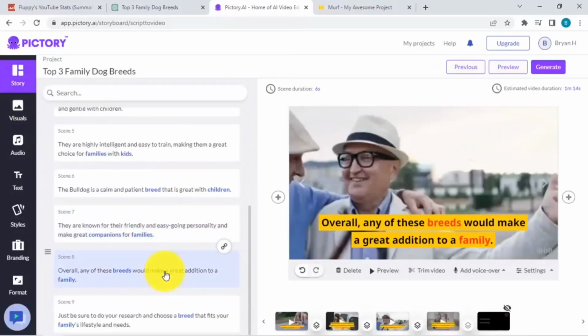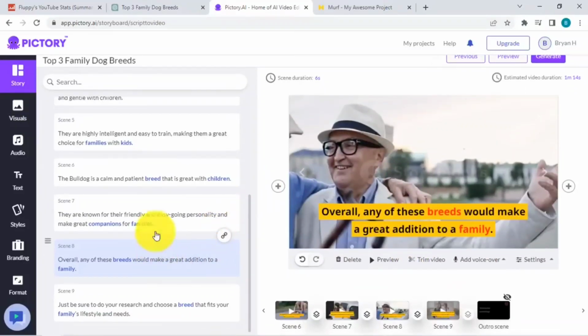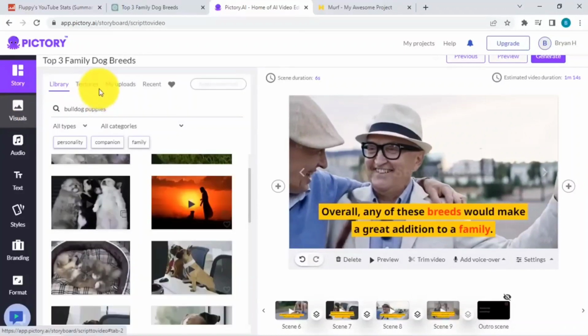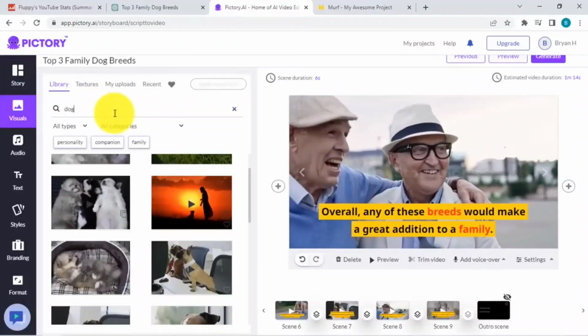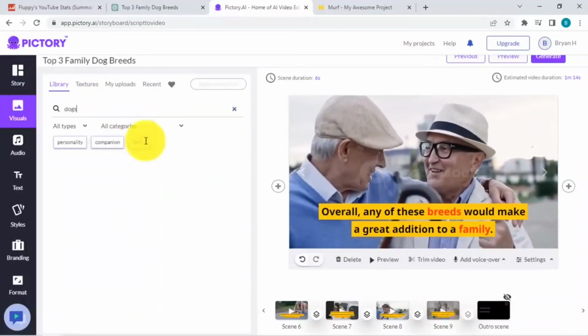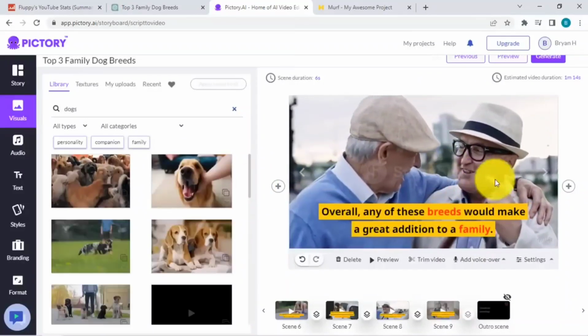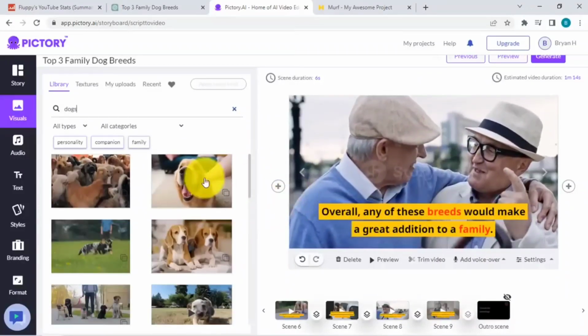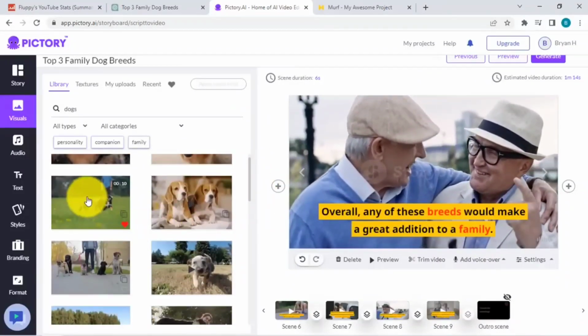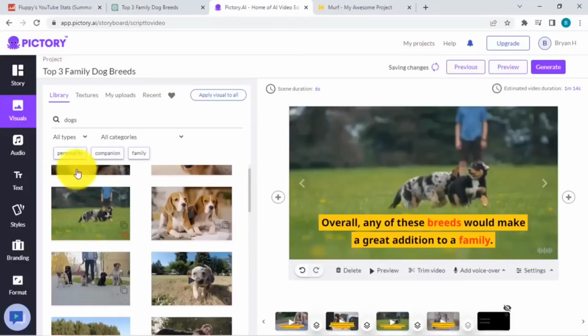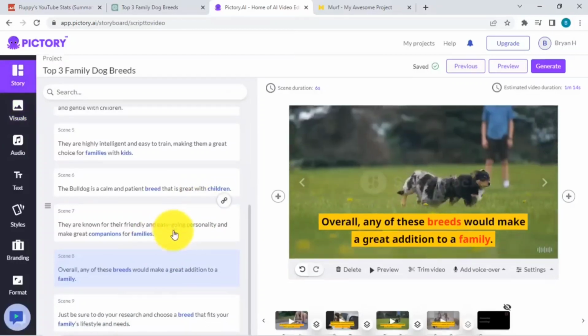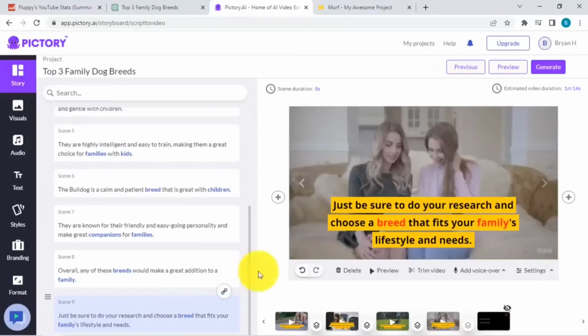Overall, any of these breeds would make a great addition to the family. If you're happy with this, but let's say we want to change this again to dogs, not exactly related to our video, but this one looks good. So it's really easy to change them if it doesn't fit your video.